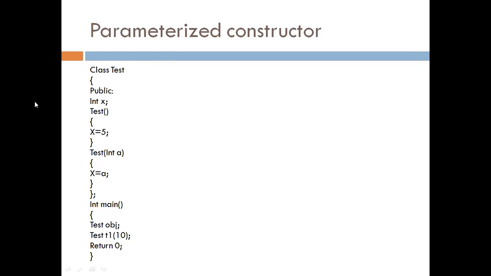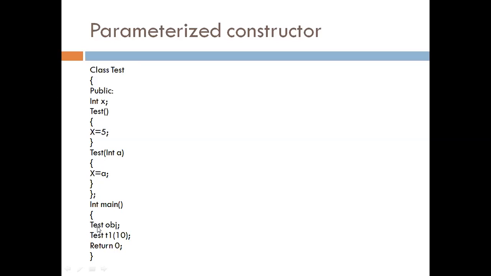Here one example. Class name is test. In this class, I have two constructors, one default constructor and second one, that is parameterized constructor. If you see, this is the constructor without any argument, it means this is default constructor. This constructor is with one argument, and the type of argument is integer here. And this is parameterized constructor.